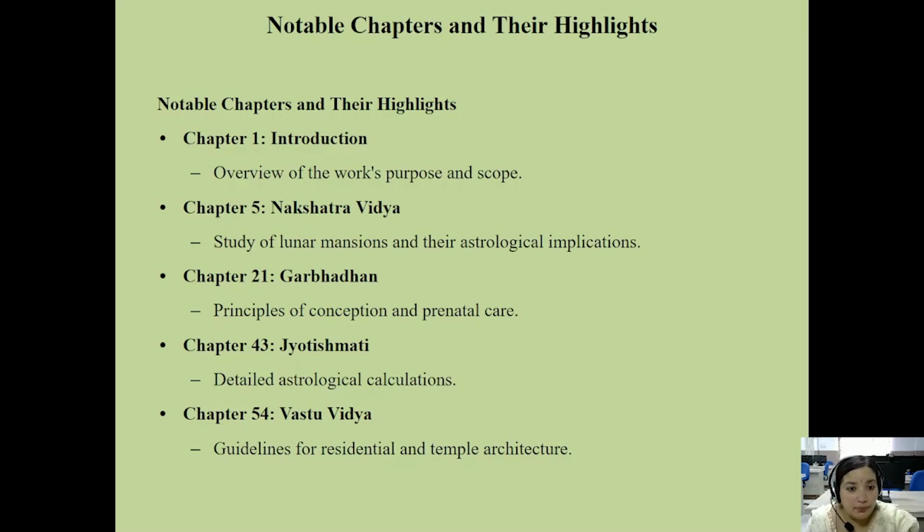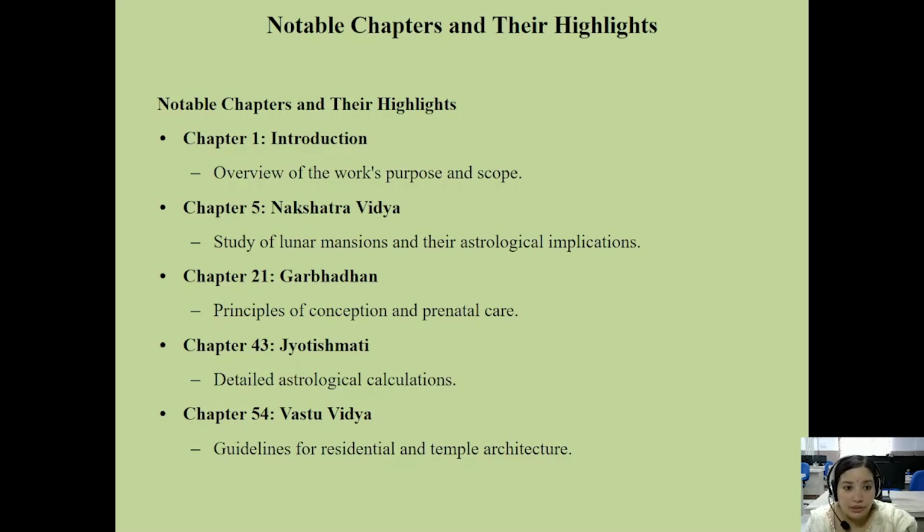Chapter 21, Garbhadhan, covers principles of conception and prenatal care. Chapter 43, Jyotishmati, covers detailed astrological calculations. Chapter 54 is Vastu Vidya, guidelines for residential and temple architecture.